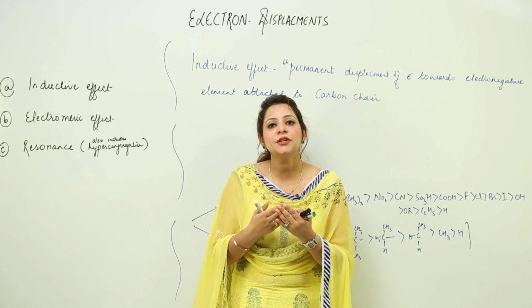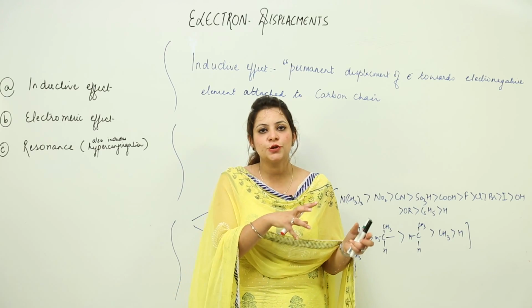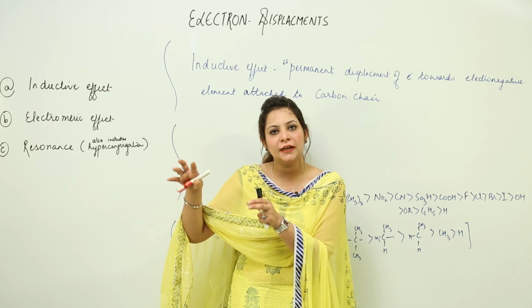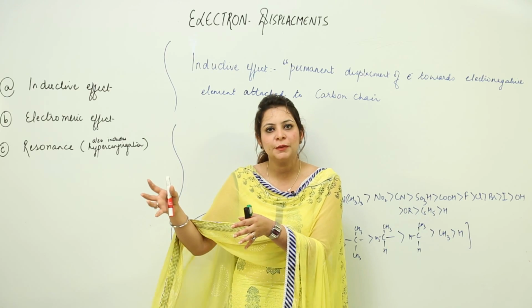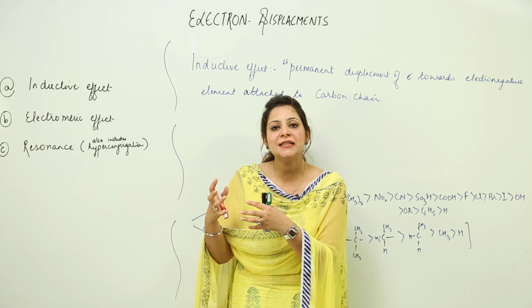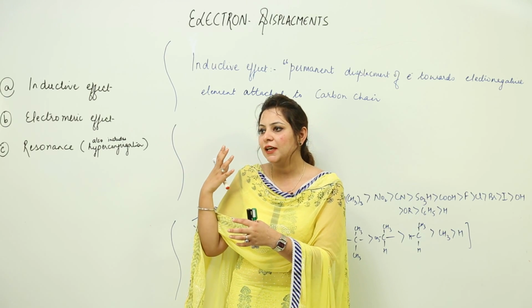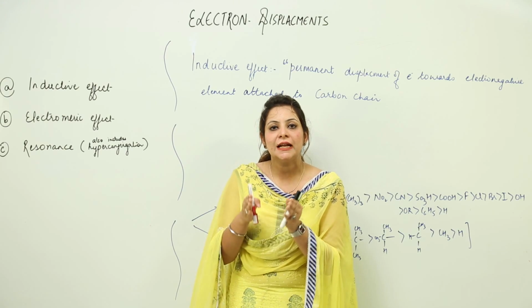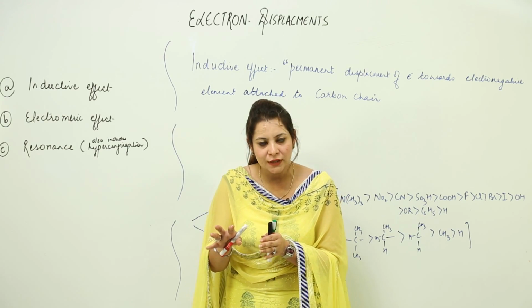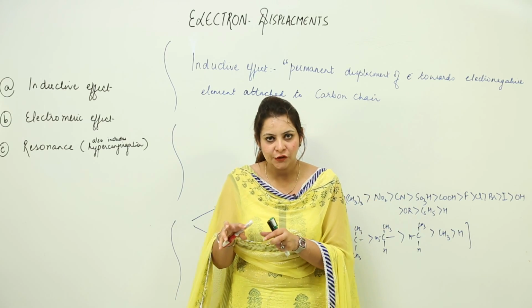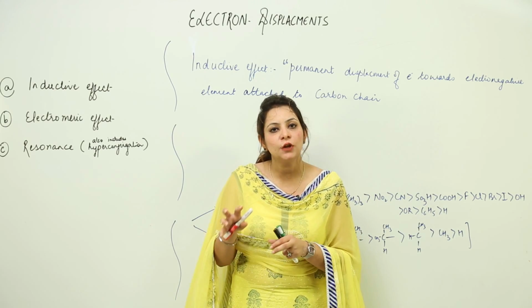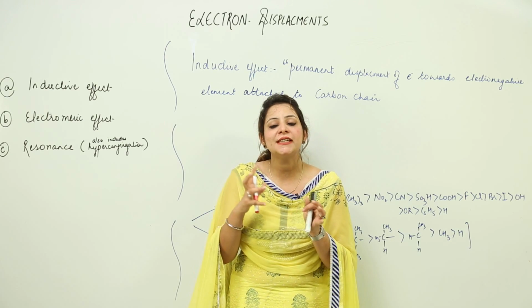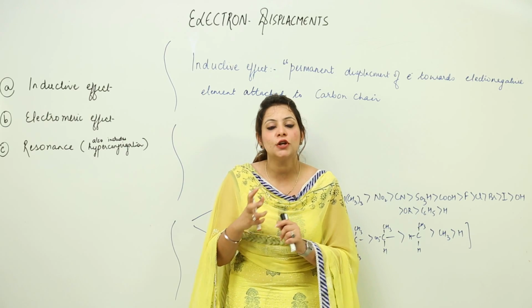So under what condition do we observe this? We observe it when some attacking reagent is coming to an organic compound, and that compound contains at least a carbon-carbon single, double, or triple covalent bond. The type of electron displacement depends on which one is present. So the only condition is that there should be a carbon-carbon covalent bond and an attacking reagent should approach it. Then we see a certain kind of electron shuffling, that is, the electron displacements.